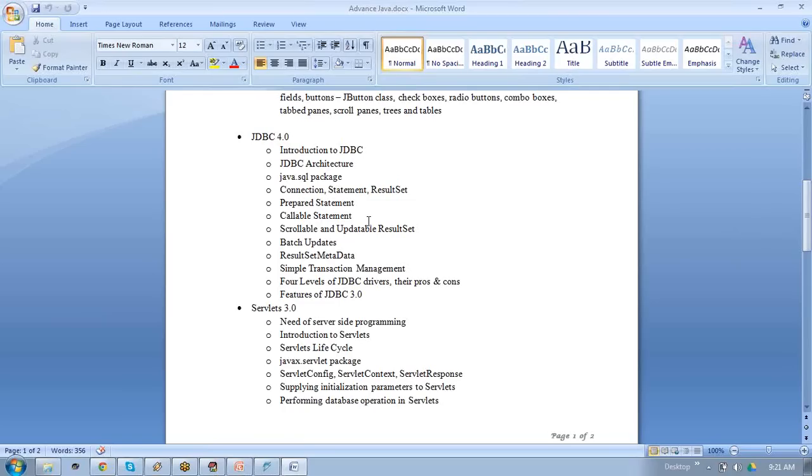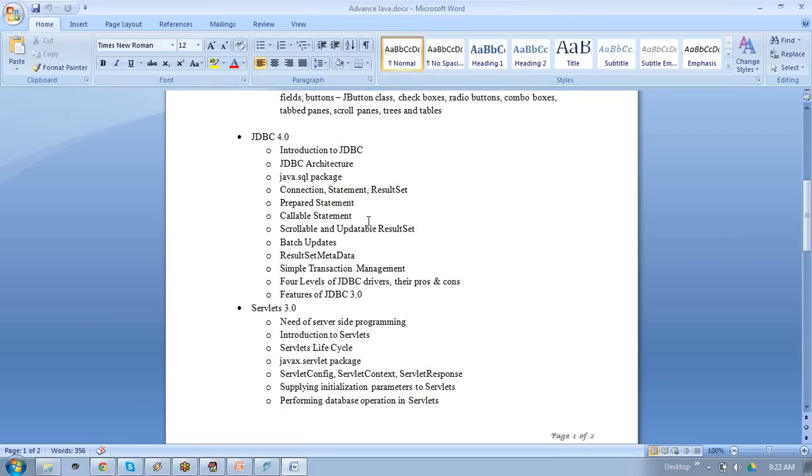So the sessions are not mandatory, right? Your concept is that you should understand. The moment you understand, we can skip some sessions. So why do we need server-side programming? Without server-side programming, we cannot interact with the database, right? The servlet is server-side programming only. The servlet runs only through a server. If there is no server, servlet will not work.